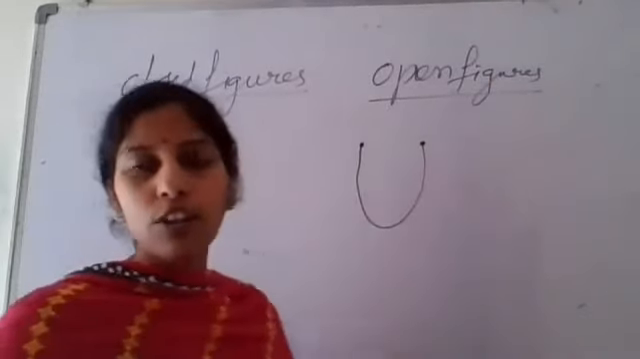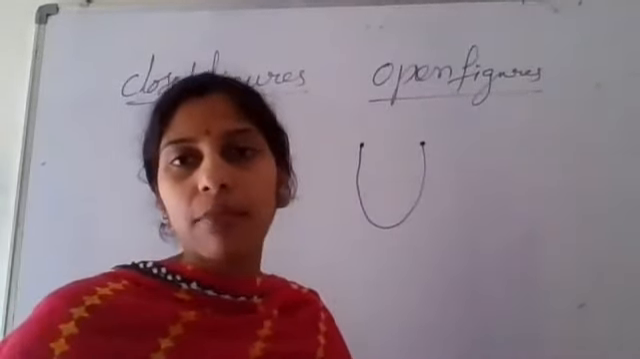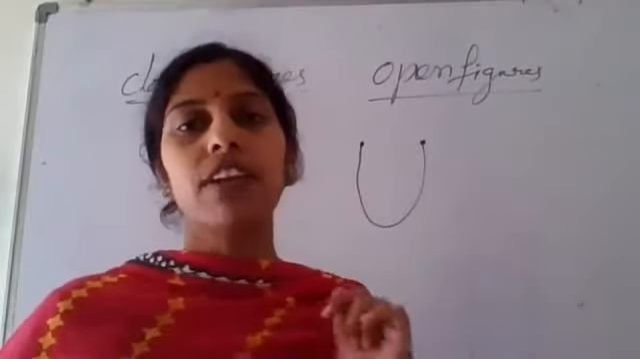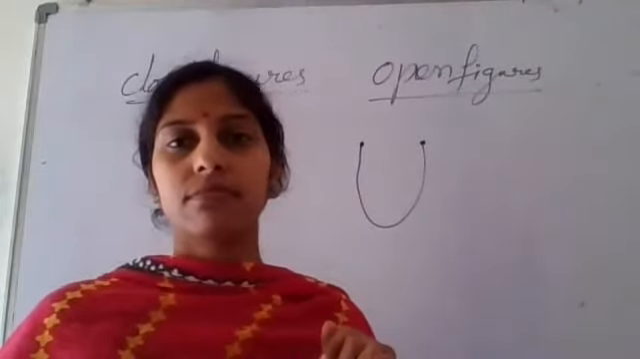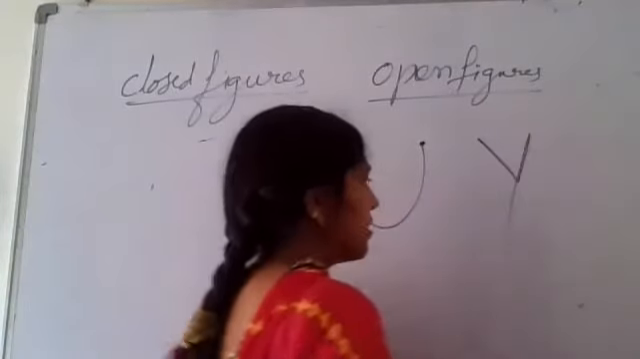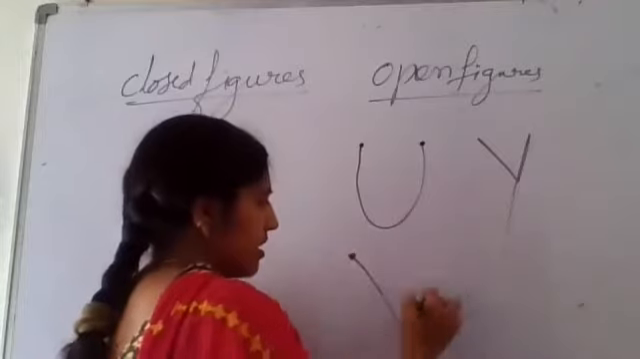Okay, now on your own, tell me one more alphabet which comes under open figure. Ma'am, Y. Okay, Y. Ma'am, V. Yes, V. Yes, ma'am.